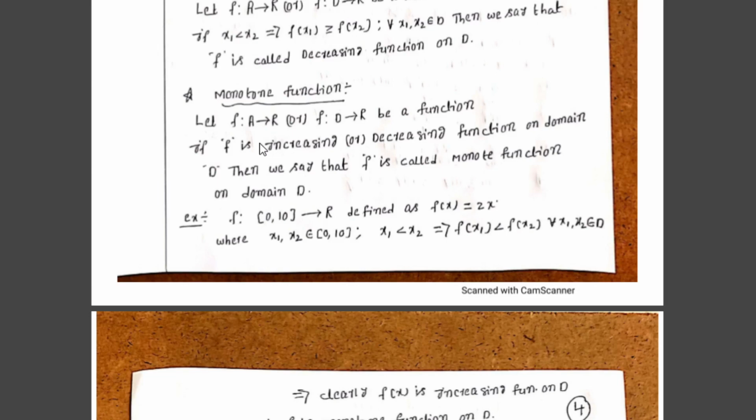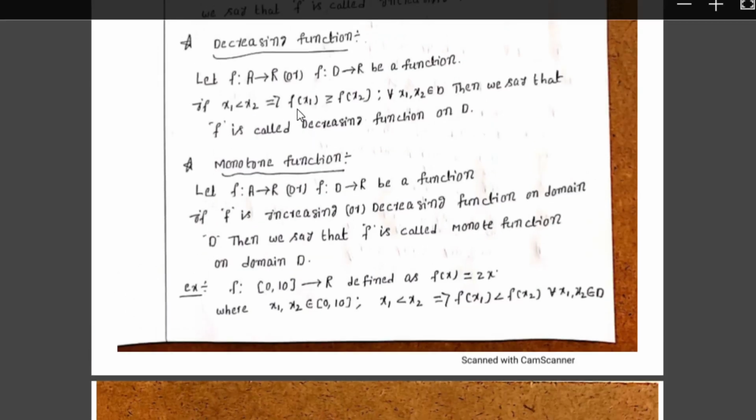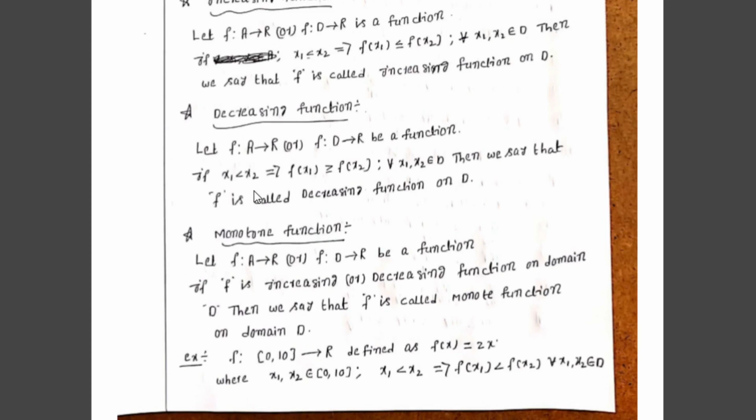Increasing function means it satisfies the above condition, x1 less than x2 implies f of x1 less than or equal to f of x2 for all x1, x2 belonging to D. Decreasing function means x1 less than x2 implies f of x1 greater than or equal to f of x2 for all x1, x2 belonging to D. Therefore, if f is an increasing or decreasing function, then we say that f is called a monotone function on domain D.